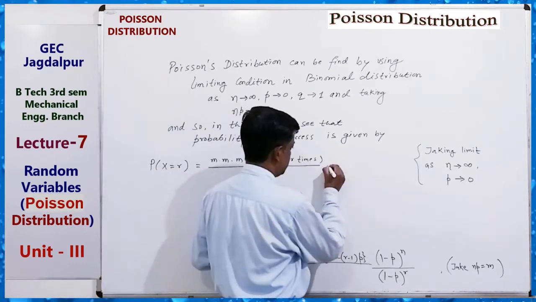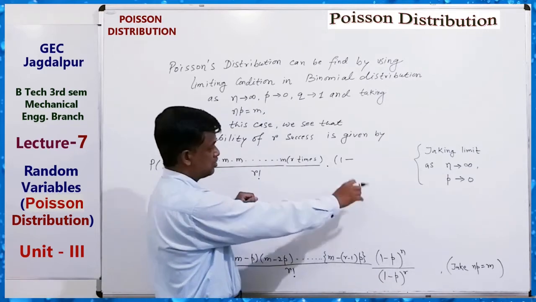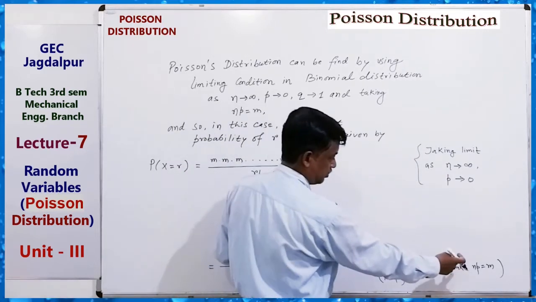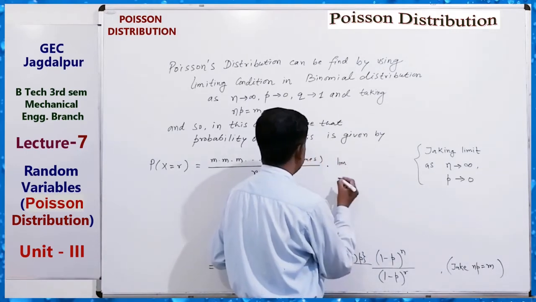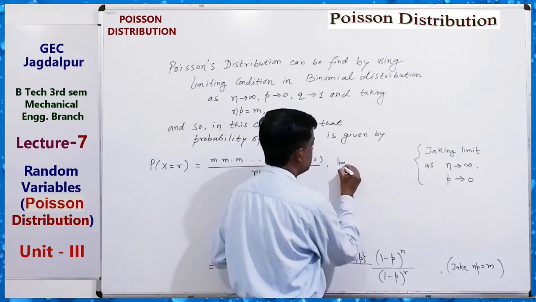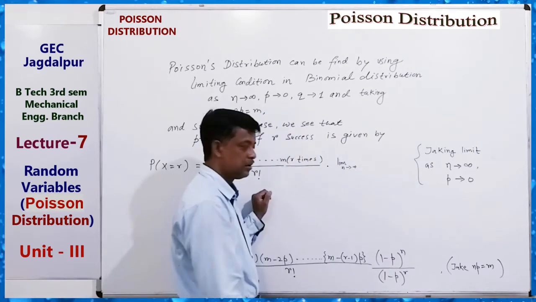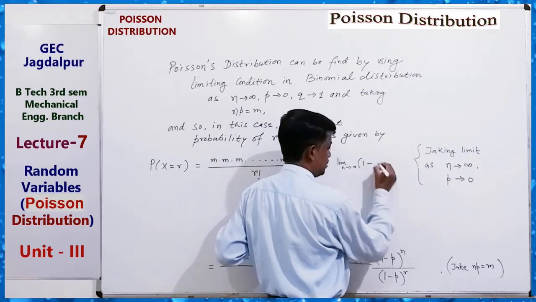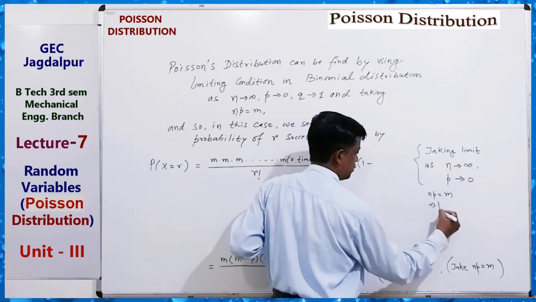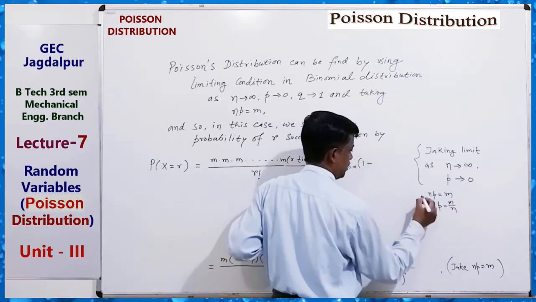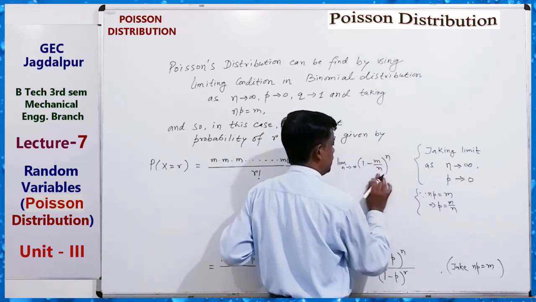Now here 1 minus p equals 1 minus m by n, so the limit as n tends to infinity of (1 - m/n) to the power n.